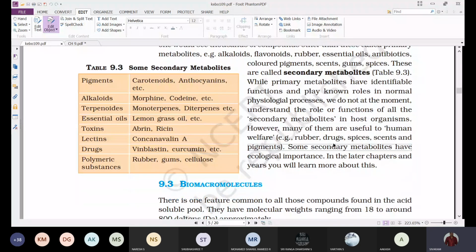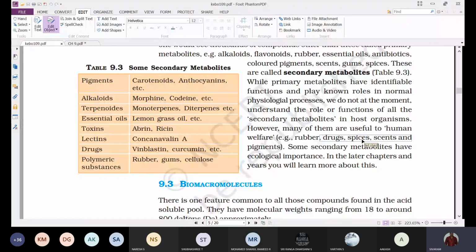However, many of them are useful to human welfare. For example, rubber, for making rubber goods. Drugs, we are getting certain drugs for medicinal purposes. Spices, scents for making perfumes, and pigments for coloring clothes.